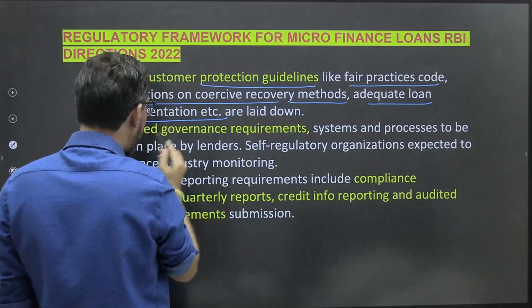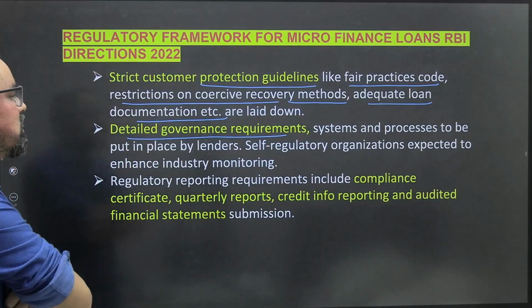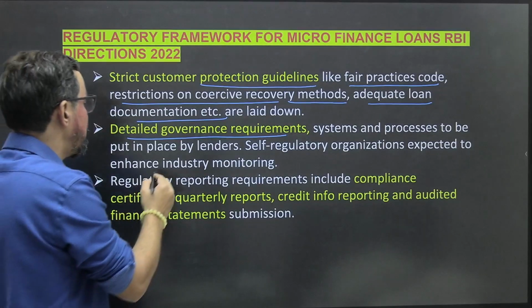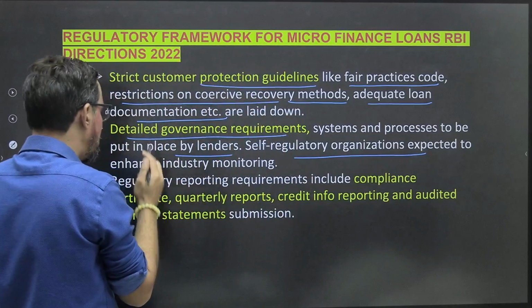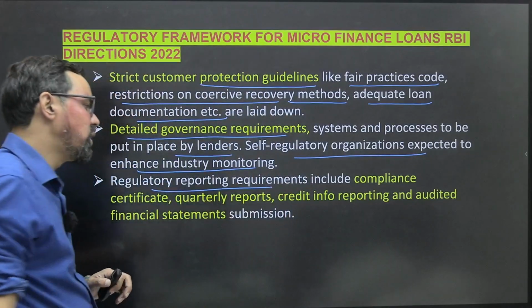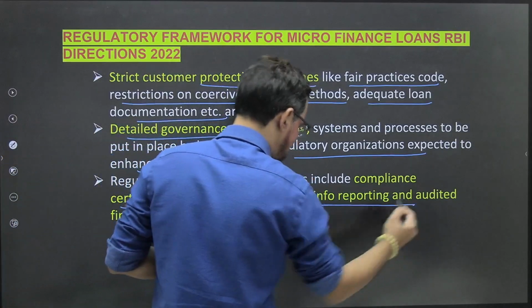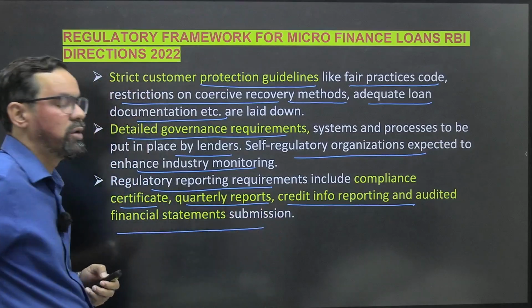These are laid down in detailed governance requirements, with systems and processes to be put in place by lenders. Self-regulatory organizations are expected to enhance industry monitoring. Regulatory reporting requirements include compliance certificates, quarterly reports, credit information reporting, and audited financial statement submissions.